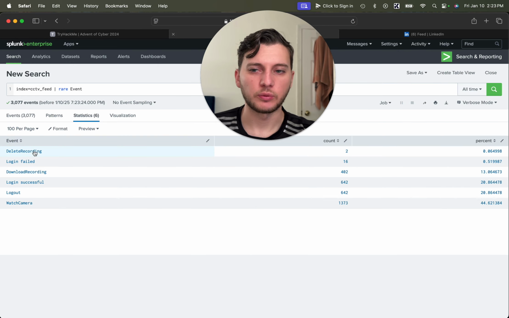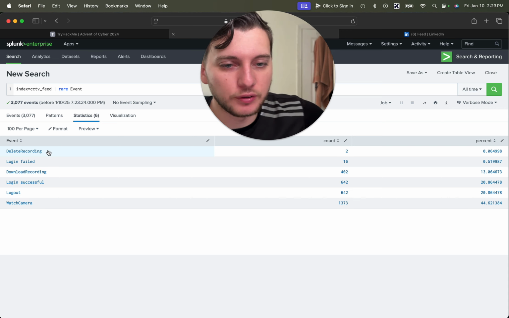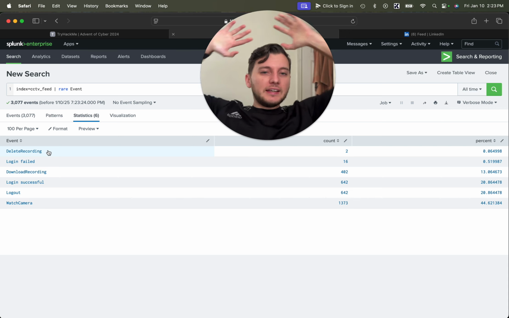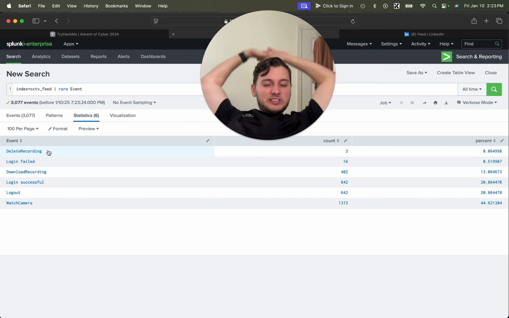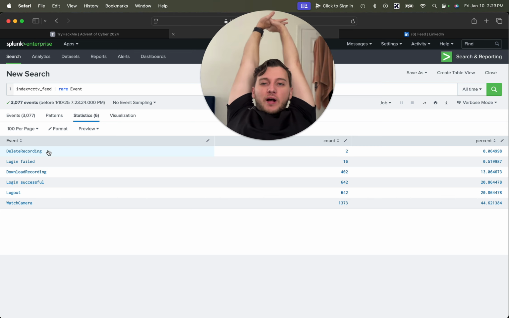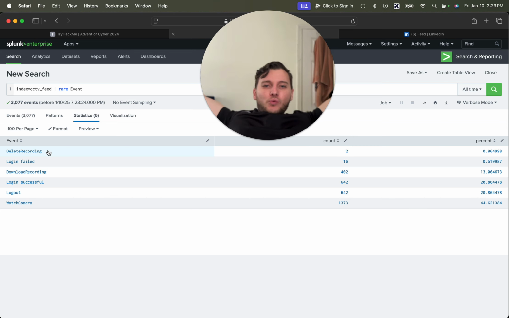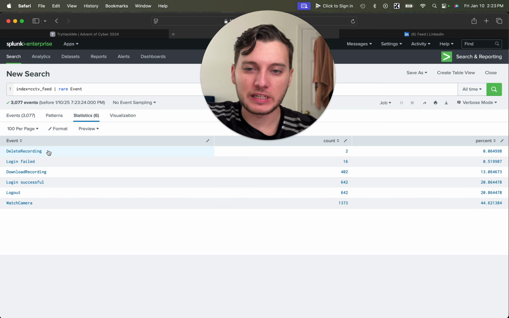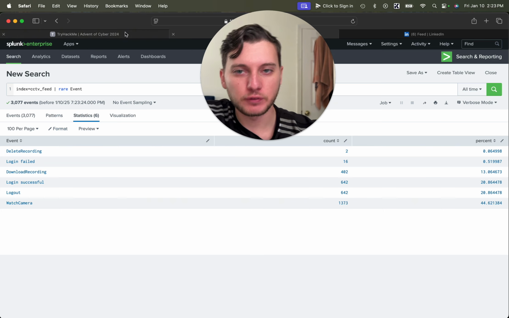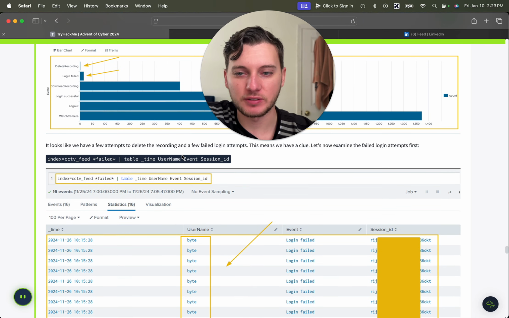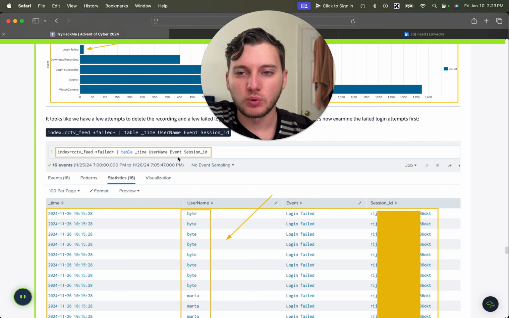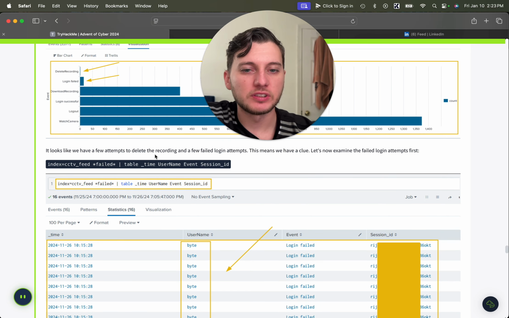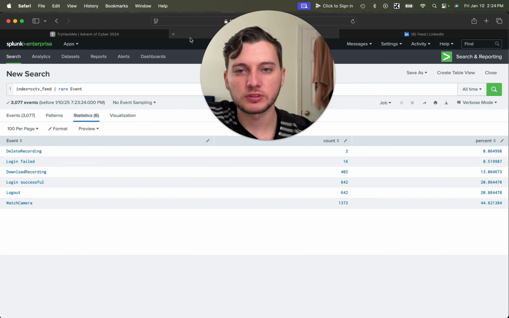So yeah, we can see there's only 2 instances of delete recording, which is exactly what we're looking for. We want to see a little bit more about that event, who did it, what time, all that juicy information we need for this investigation. So looks like we have a few attempts to delete the recording and a few failed login attempts. This means we have a clue. Let's examine the failed login attempts first.